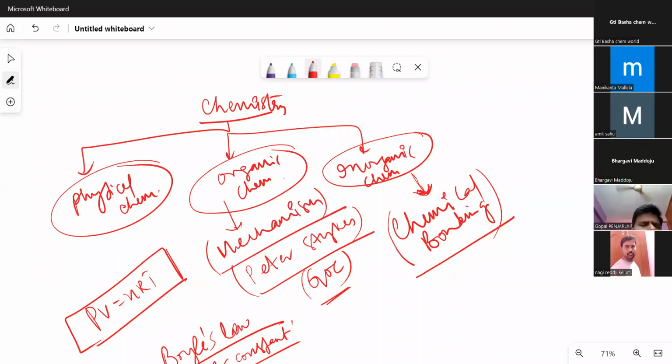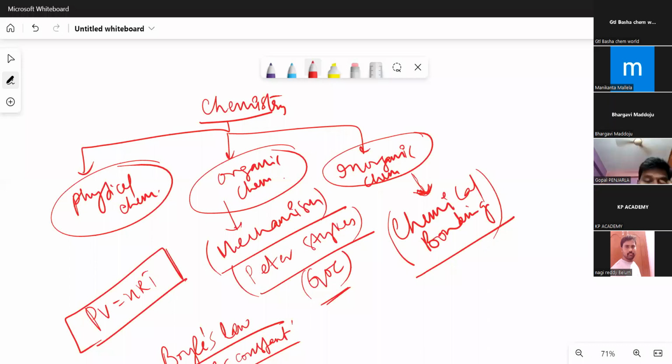You should prepare your own numericals. And second, organic chemistry, as far as advanced is concerned, give more importance to mechanism. And in inorganic chemistry, if you're strong in chemical bonding, you can do any problem or any question in any group.